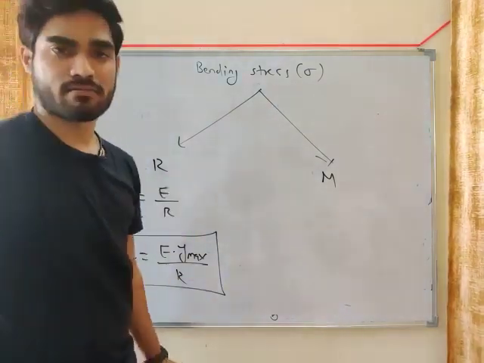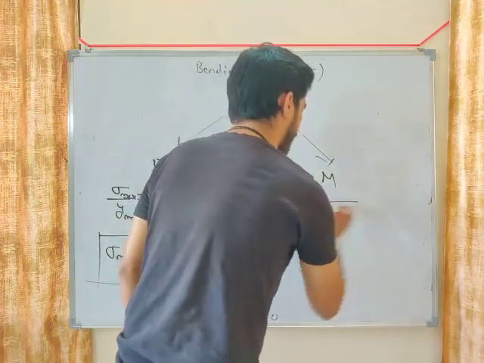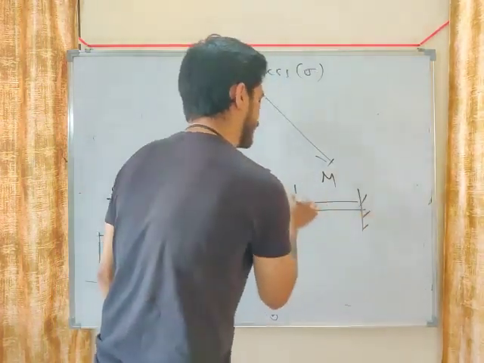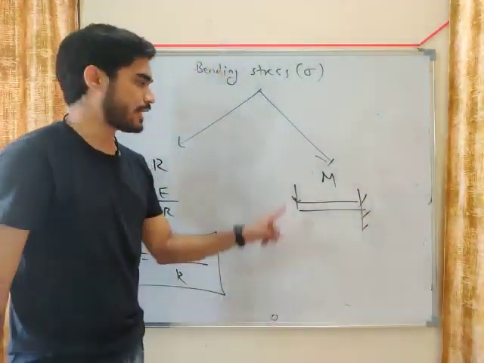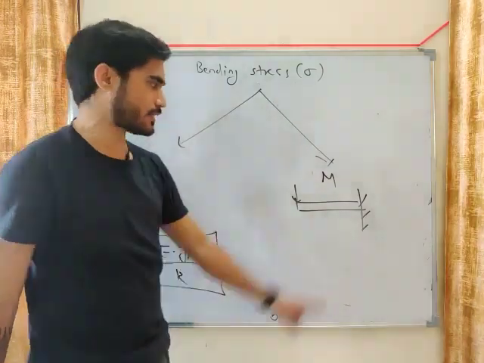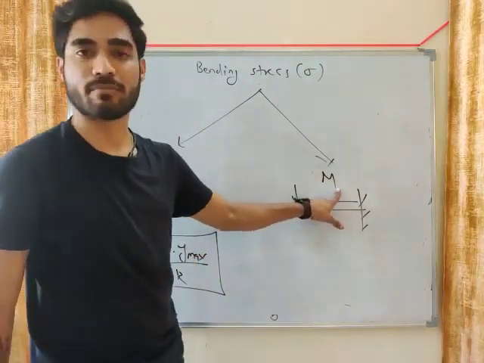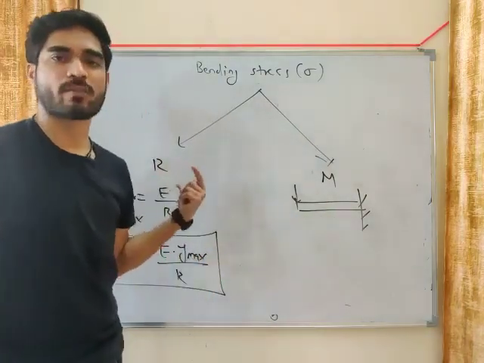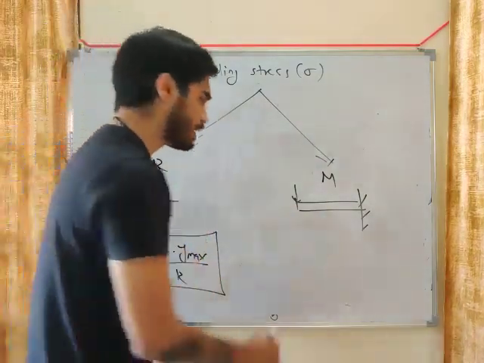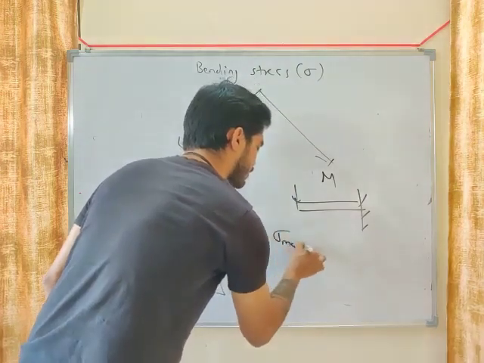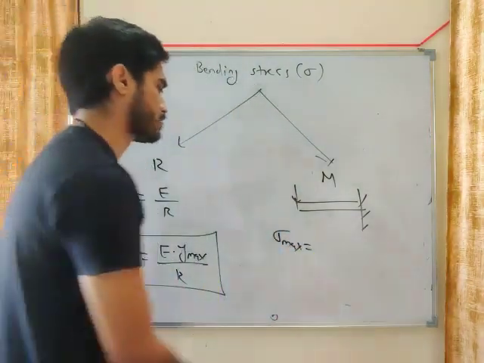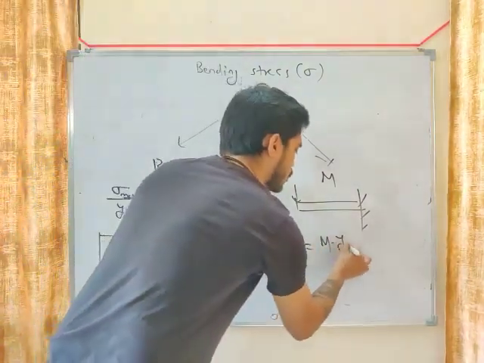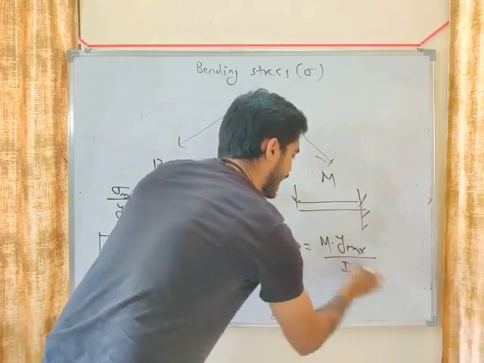And if M is given, where will you get the value of M? Let's say I am giving you a cantilever beam. I am telling you the load, I am telling you the distance. Then what will you calculate? M maximum. So in this question, R will not be given, the value of M will be given. So how will you calculate sigma? In this question, sigma maximum will become M into y maximum by I.